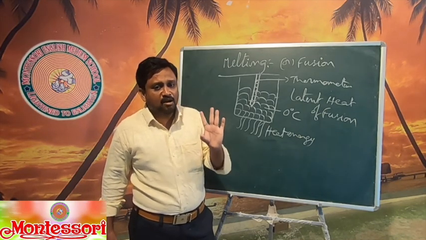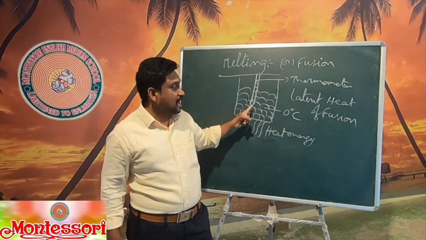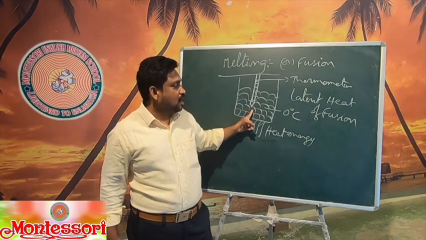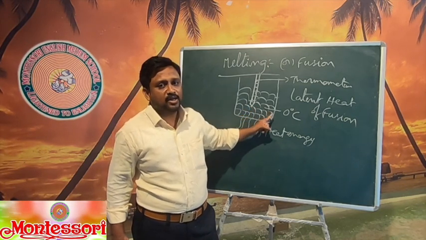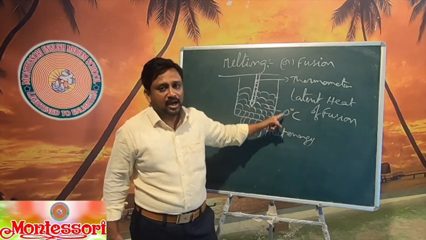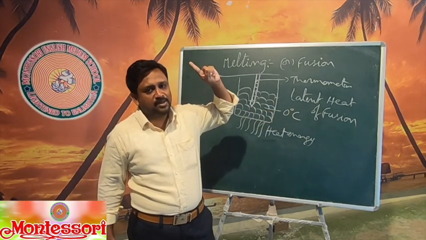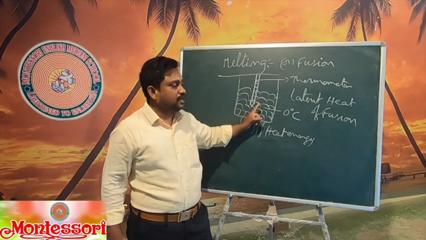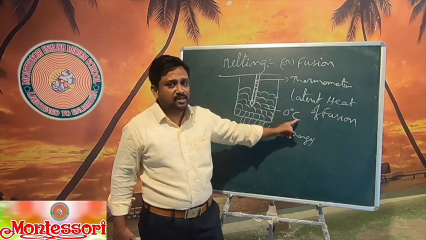At constant or fixed temperature means the ice cubes are changed to water at 0 degrees centigrade only. This is a fixed temperature, as boiling is done at a fixed temperature of 100 degrees centigrade. Here melting is also done at 0 degrees centigrade.